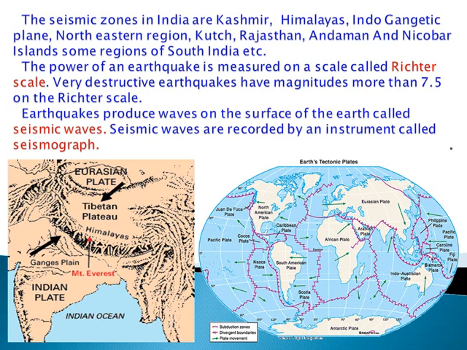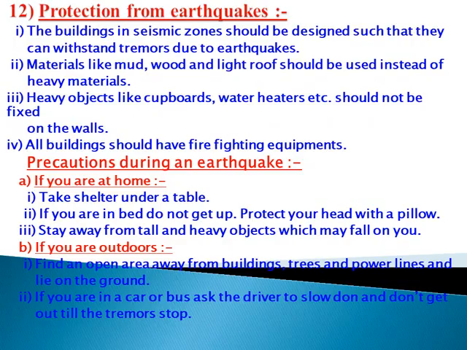With the Richter scale we can measure the intensity of an earthquake. These are the waves formed. You can see in the picture. These are called seismic waves, and they are recorded by an instrument called a seismograph.